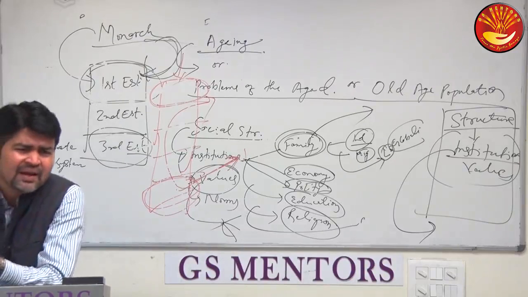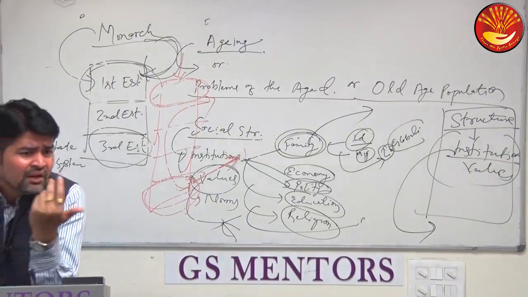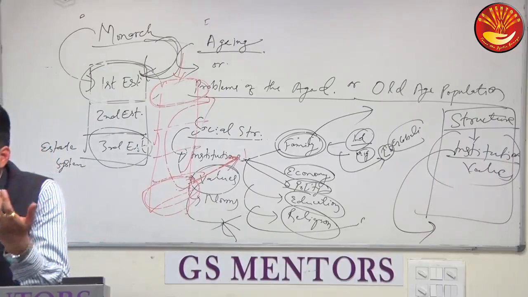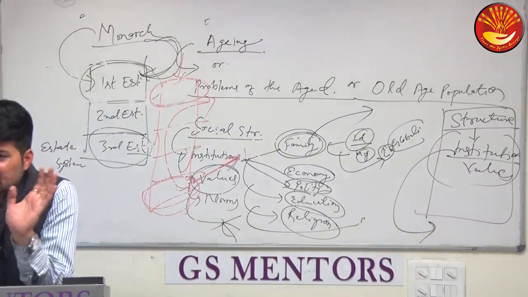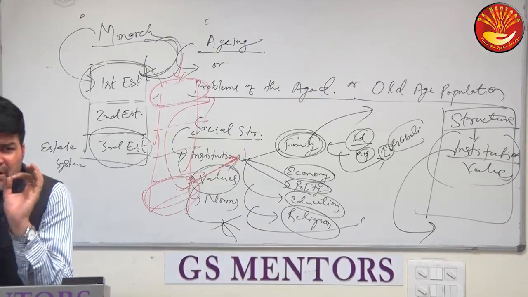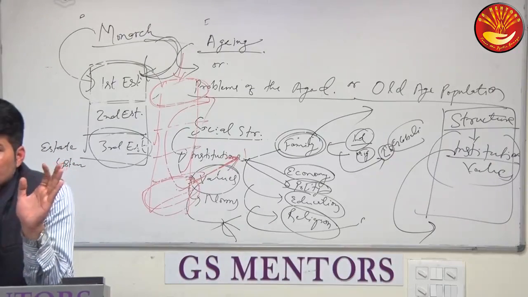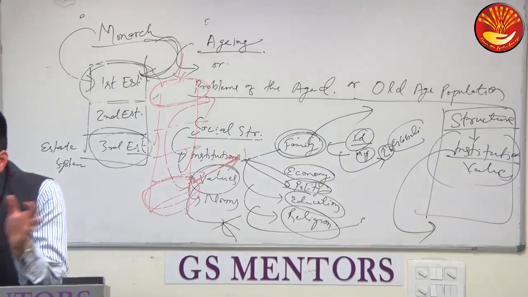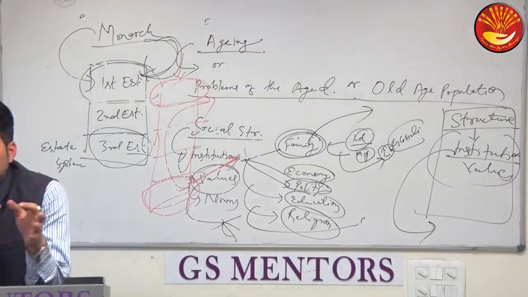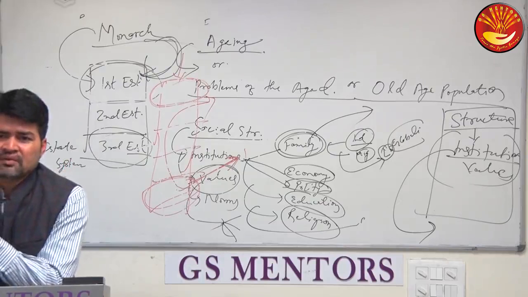Even MGNREGA में क्या है? Provision only for manual work, not for concrete or use of technology. Manual work, right, which requires low skill or no skill, isn't it? Right. So what happened ki, since there was no substantial increase in income, so poverty continued, right?